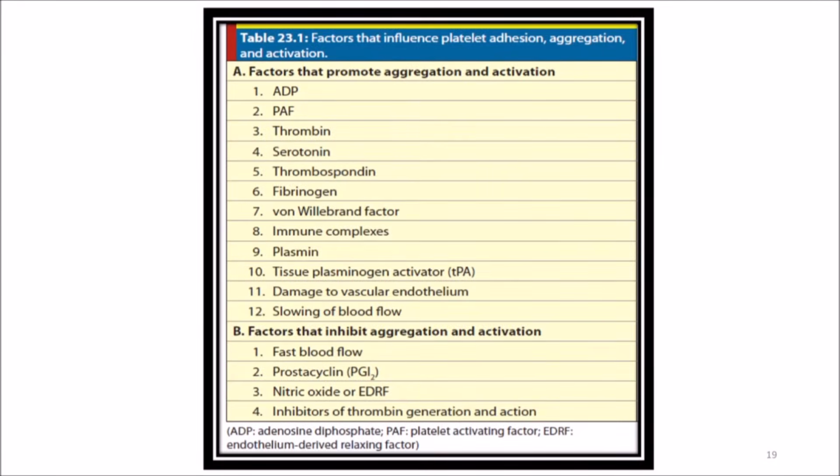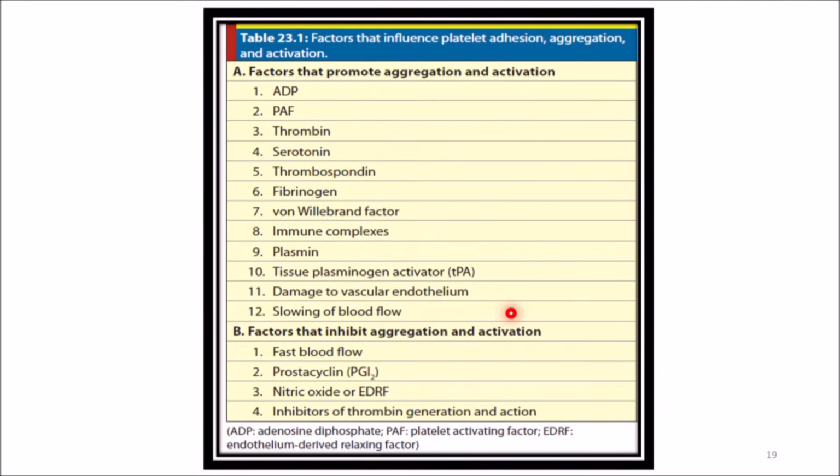So this is a table showing the different factors that promote as well as inhibit aggregation and activation of the platelets. Factors that promote aggregation and activation: you can see a list of factors: ADP, platelet activating factor, thrombin. As I told, these three factors already. You can see also serotonin, thrombospondin, fibrinogen, von Willebrand factor, immune complexes, plasmin, tissue plasminogen activator.